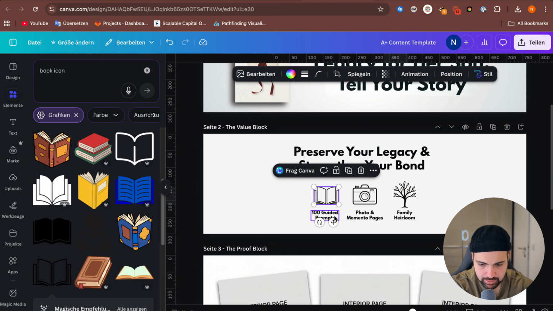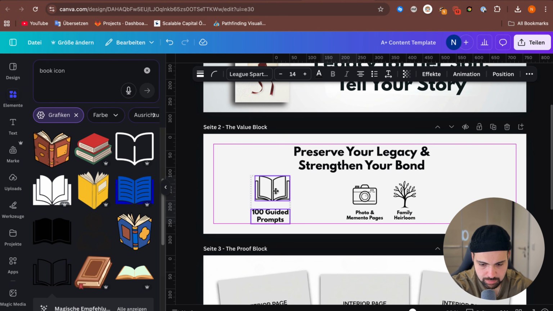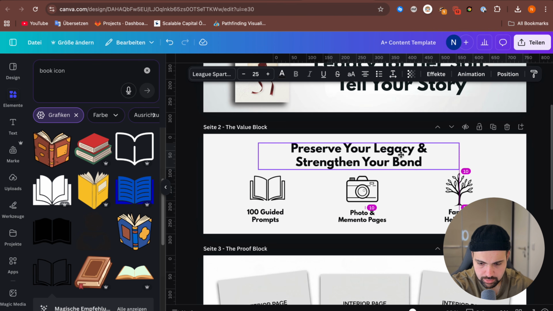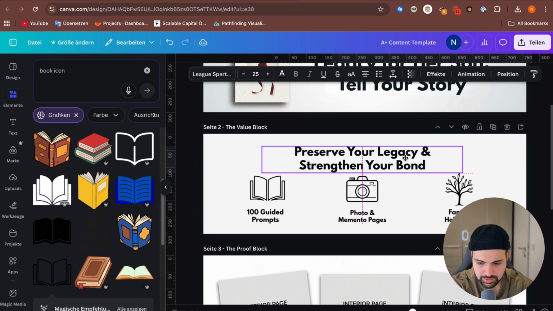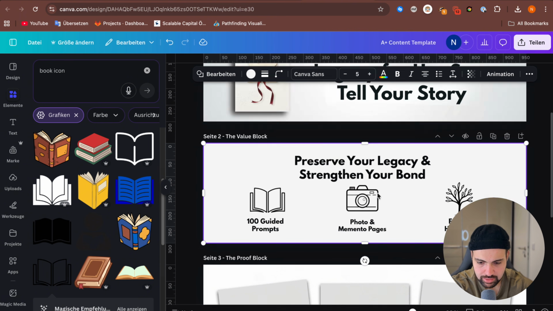Now you can either adjust it throughout the page. You can make it a little bit bigger. You can move that a little bit on top. So you don't need to use the exact template, but I did create this so I know, okay, how to place it and what to place on top of the A+ content. Then we can move on to the next one.